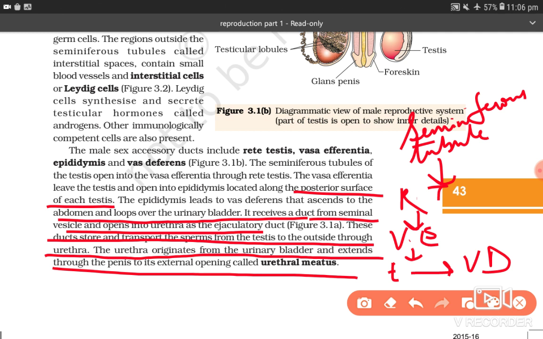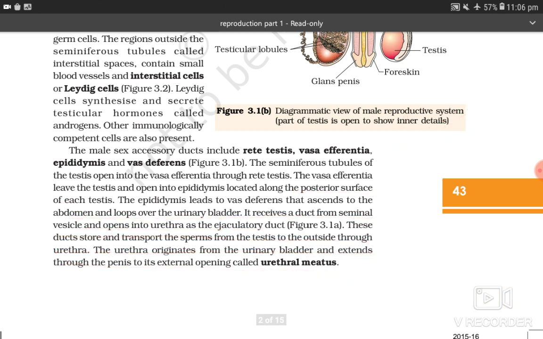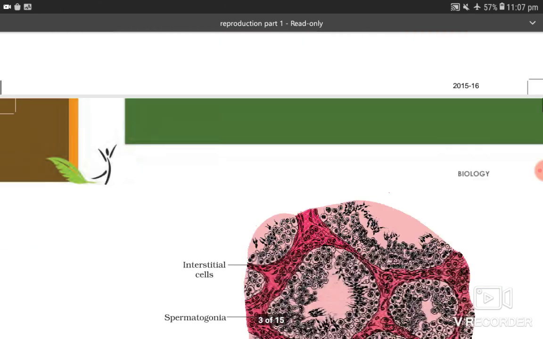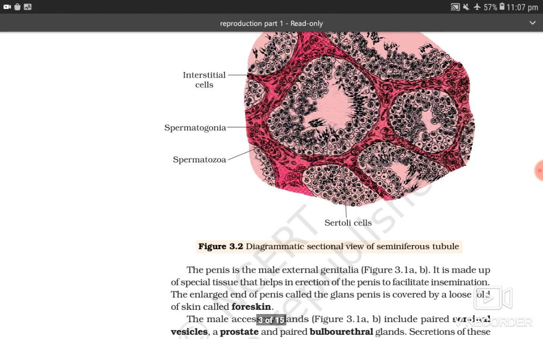Did I not discuss this? So urethra continues into a muscular and tubular organ called penis, and the terminal part is called glans penis, and the glans penis is covered by foreskin. You can see here glans penis, and it is covered by foreskin, and the penis is the organ of copulation. Clear till here? Now moving to next, this beautiful diagram of Sertoli cells.